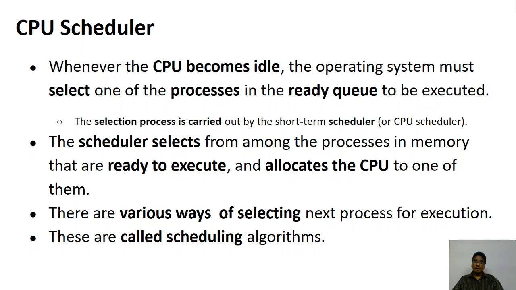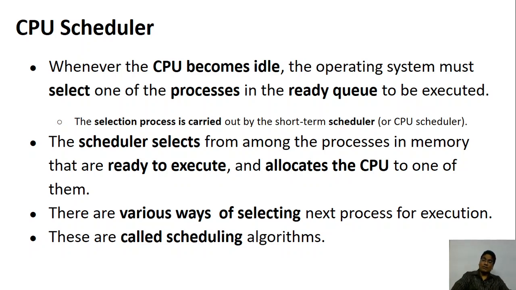Now, who is going to select the process from the ready queue? We have studied about it in the previous classes, and that is the short-term scheduler. So what is the work of a short-term scheduler? The short-term scheduler will select one process from the ready queue and give it to the CPU. So the scheduler selects one of the many processes which are there. How do I select the different processes?